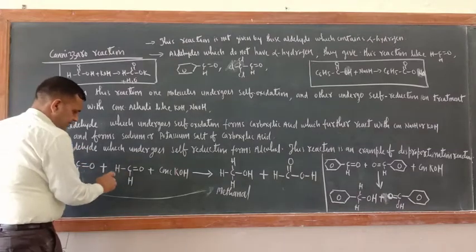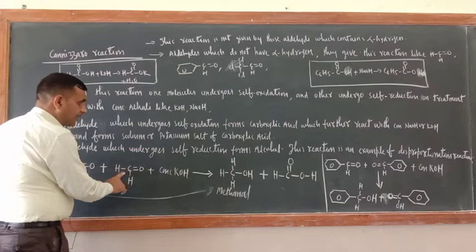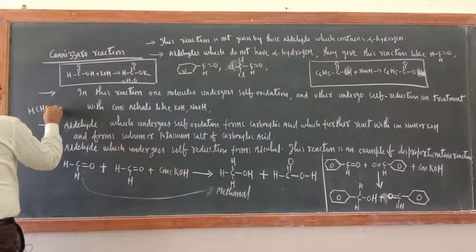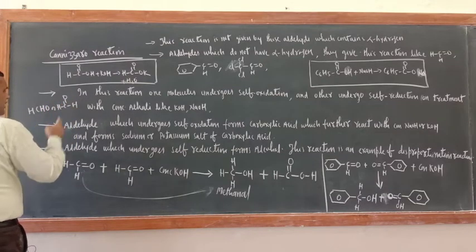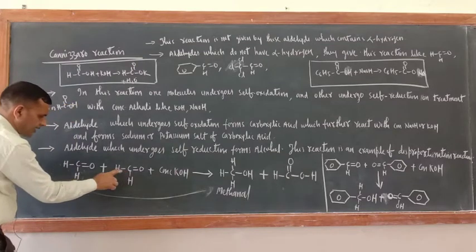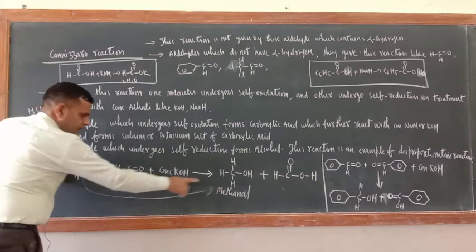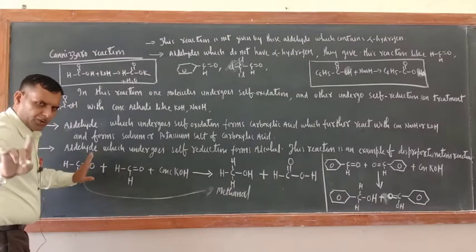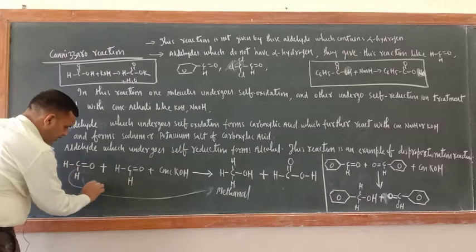Just see, formaldehyde's formula is HCHO, the structure is H–C double bond O–H. Just give one oxygen to this one, no need to give OH or anything else.